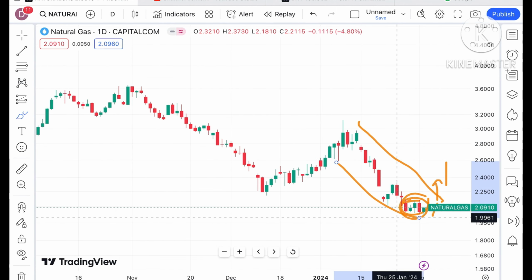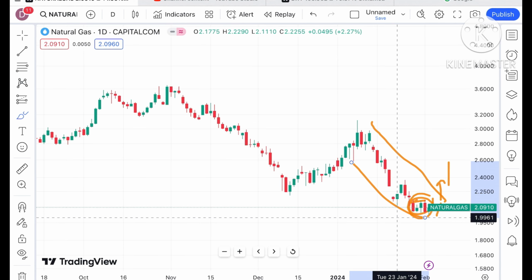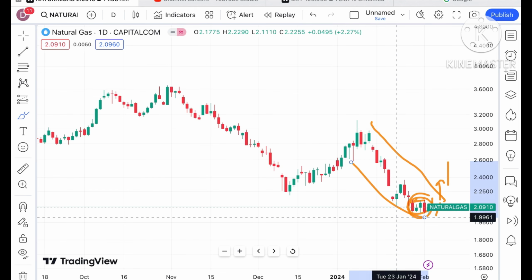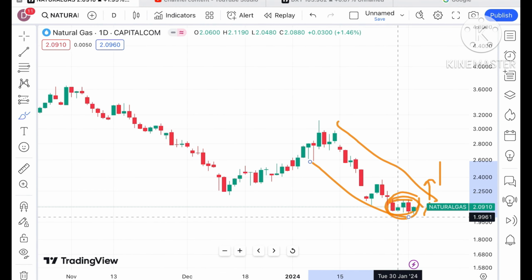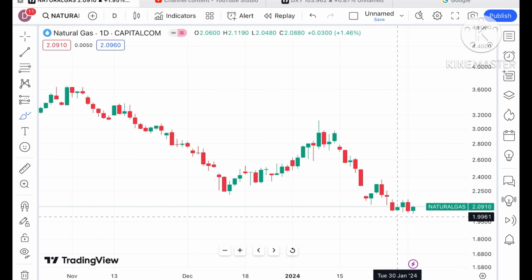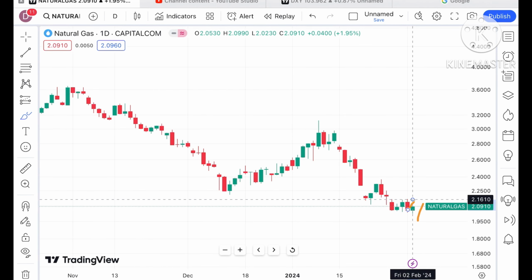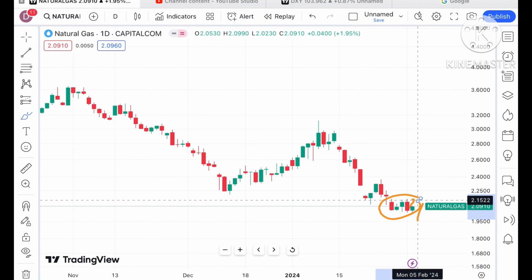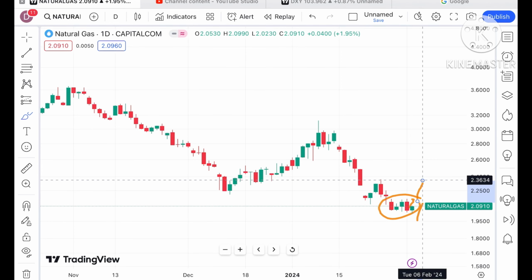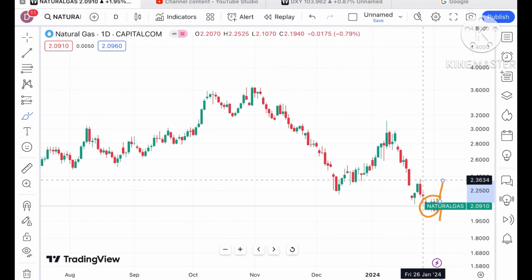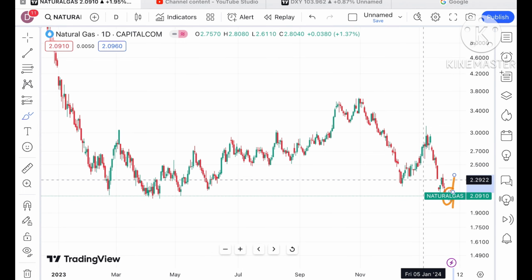This pattern is being created here, and I'm saying this as per the day wise chart. You have to understand that day wise, weekly wise, monthly wise, there are different supports and resistances, so you have to put your SL and your target accordingly. Look at this particular trend. Suppose the price sustains above $2.126, then from there it can cross a level of 2.160, and then if the price keeps sustaining, we can see a further high towards 2.3 also, and from there a further upside.